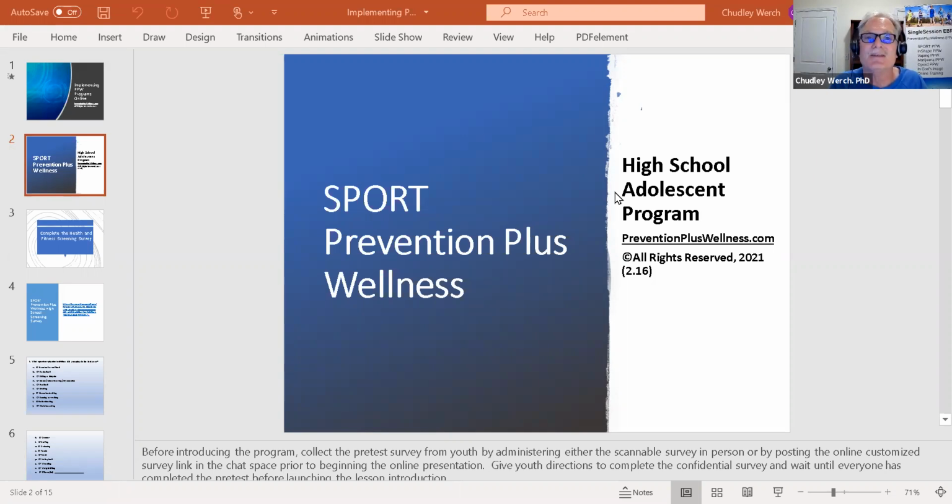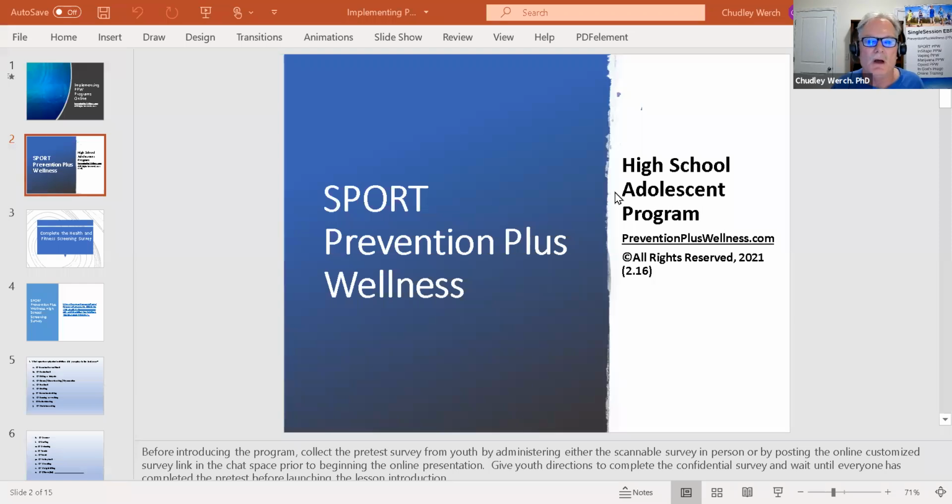You've got pre-test and post-test data collected without even touching the data, without having to enter it, without having to scan it. It's really a fantastic, very efficient way. And you collect the data from which you will be able to tell how well you are doing with your Prevention Plus Wellness program for your youth. So it's very focused, and it gives you the data and the information you need to promote your program and to improve it. So that's how we do the pre and post test online.